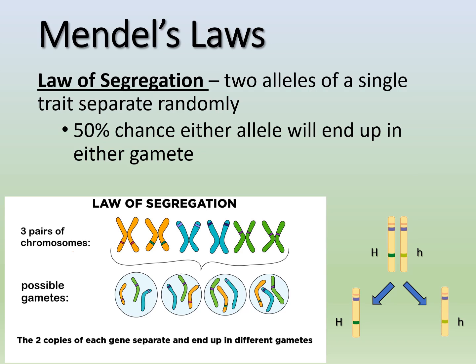So say you have big H, little h. On the right hand side, there's a 50% chance you're going to get a big H in there and a 50% chance you're going to get a little h. And it's pretty simple, right? Essentially you have two copies of the gene, they're going to separate and end up in different gametes.